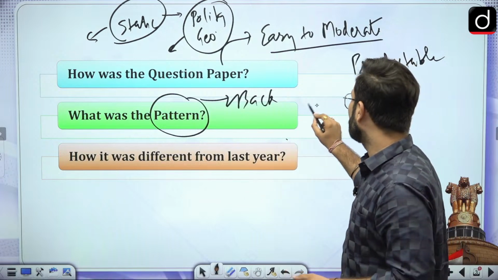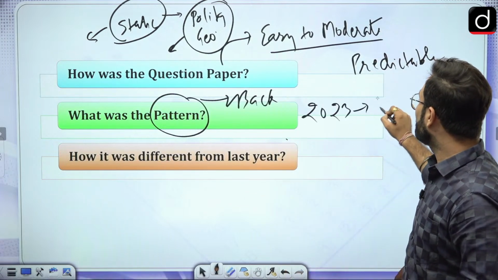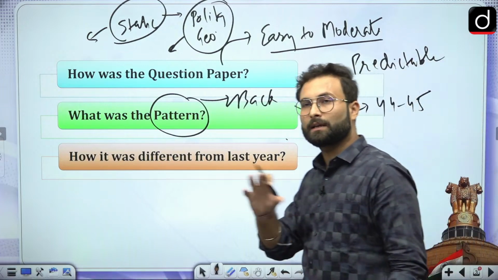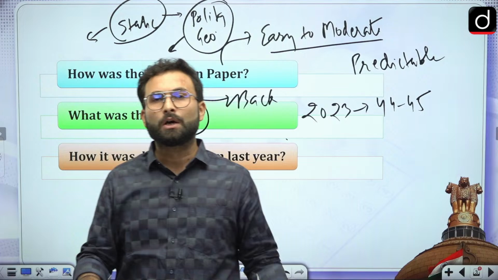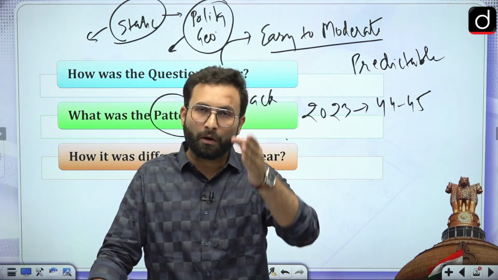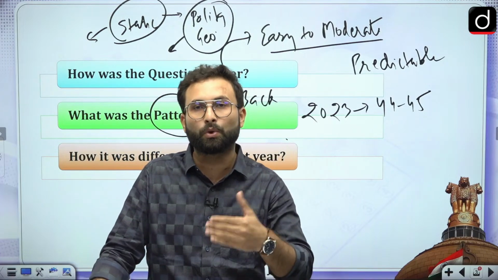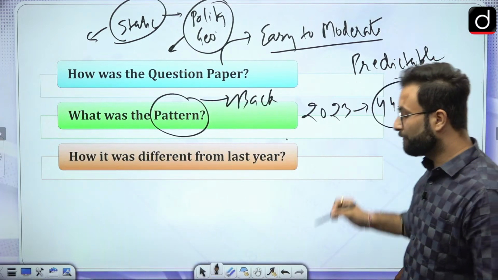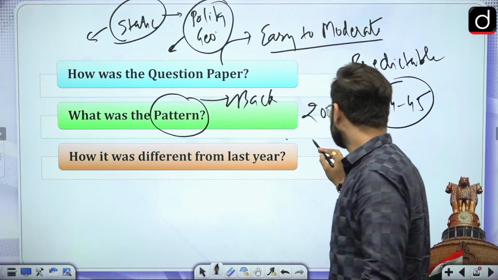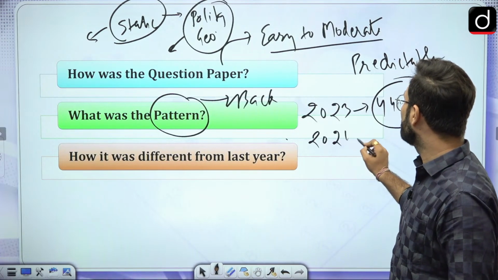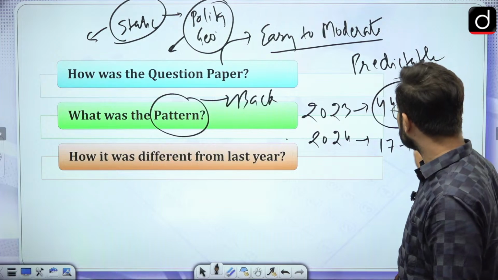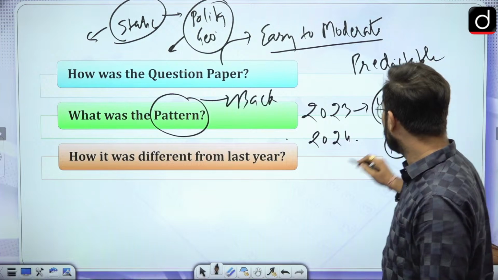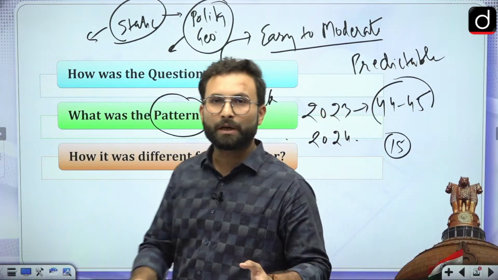When we talk about the 2023 paper, there were nearly 44 to 45 questions on the pattern that only 1 is true, only 2 is true. So basically you had to have an idea about all the statements, then only could you attempt such questions. In 2023 such questions were nearly 44, 45, but in the 2024 examination there are nearly 17 to 18, or I would say nearly 15 questions from that pattern. So they have dropped it to 1/3.